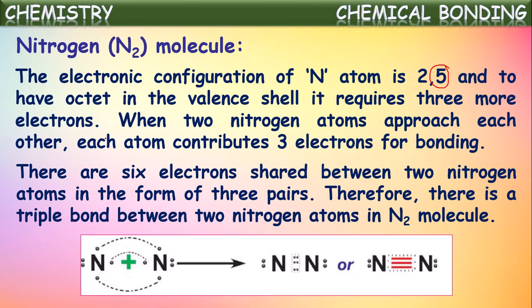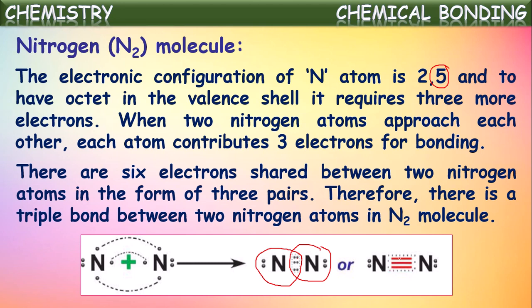See here, initially nitrogen has 5 valence electrons. When 2 nitrogen atoms approach each other, each nitrogen contributes 3 electrons. Totally they become 3 pairs of electrons. Now these 3 pairs of electrons are shared between 2 nitrogen atoms mutually. By that, 2 nitrogen atoms have 3 covalent bonds between them. So these 3 covalent bonds together are called a triple bond.